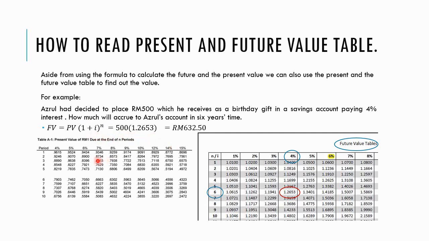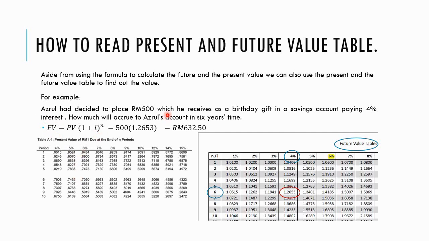This is the example of the present value table. So how do we differentiate between these two tables? Look at the title in the table. So here is the present value and here is the future value table. So if you are using the future value formula, please use the future value table. If you use the present value formula, please use the present value table.